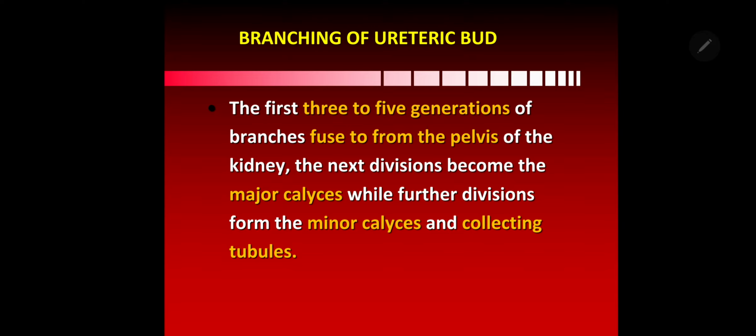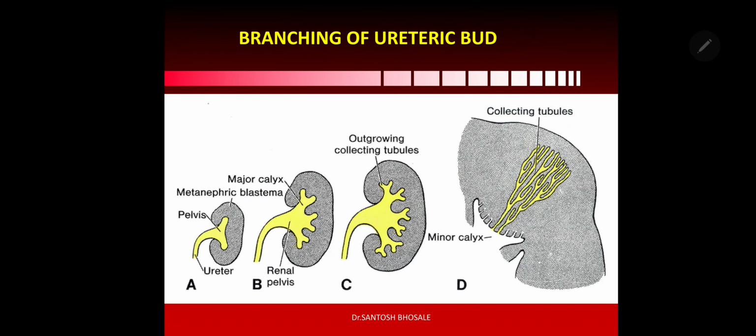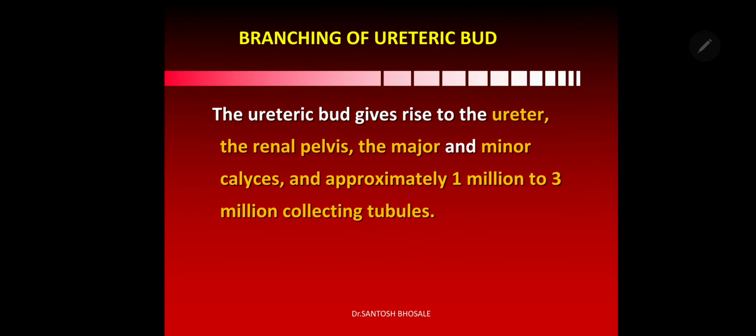The first 3 to 5 generations of the branches from the ampulla of the developing ureteric bud fuse to form the pelvis. The next divisions form the major calyces, minor calyces and collecting tubules. You can see here how it will go from the 2 ampulla to multiple ampulla, and how they go on branching and rebranching. The first few generations will form the pelvis, major calyces, minor calyces, and they go on till the formation of the collecting tubule.